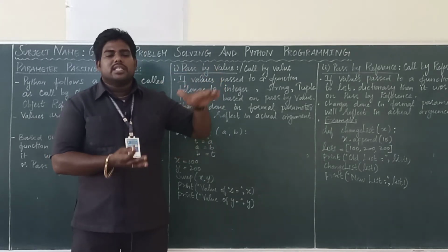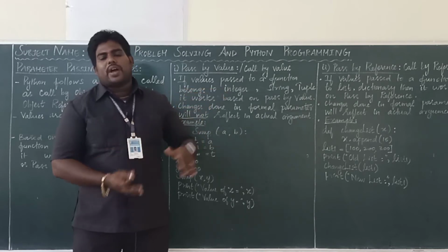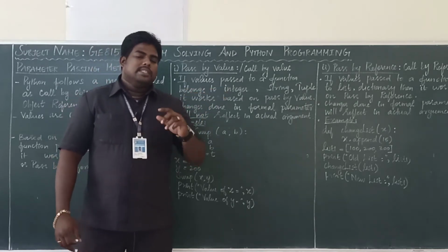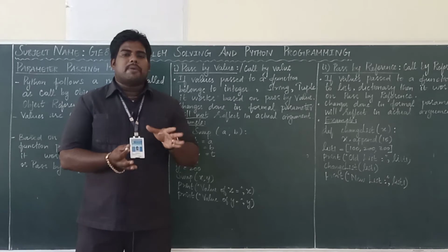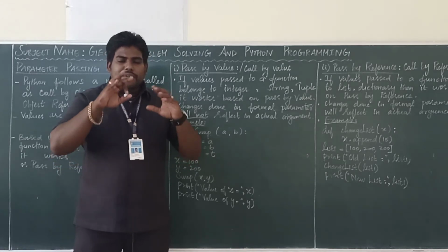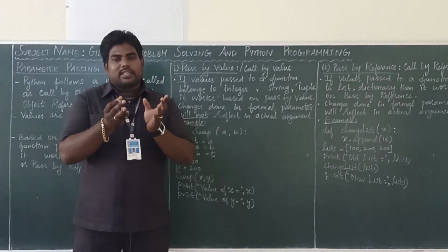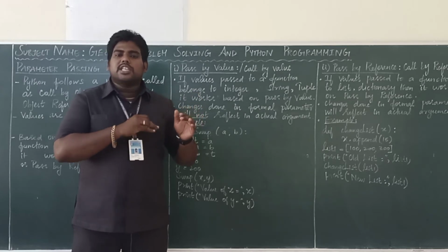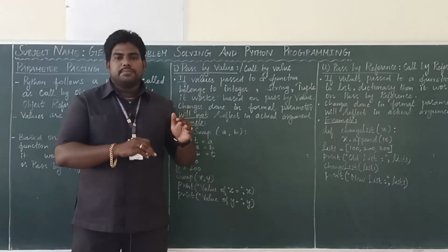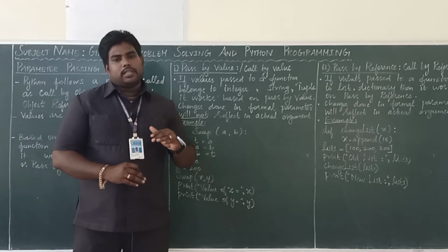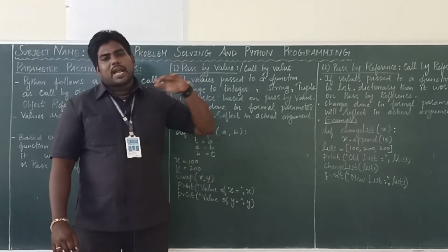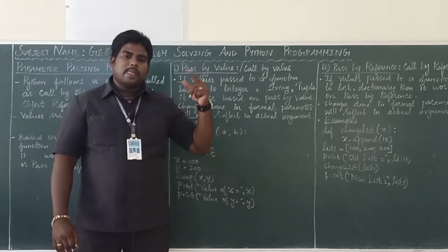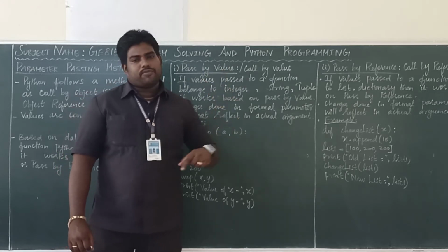First, it will see the name of the function: whether both function names are the same or not. Second, it will check the number of arguments, that is, the variables present in the open-close bracket of the function call, equal to the number of parameters present in the function definition.